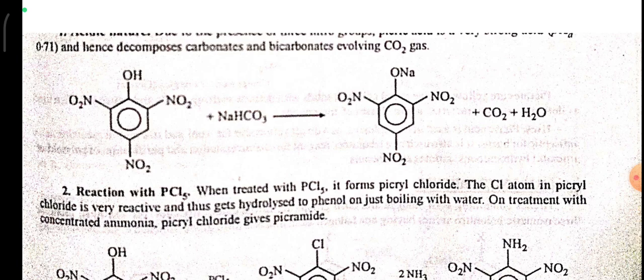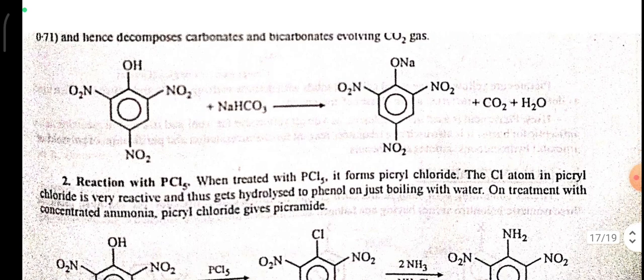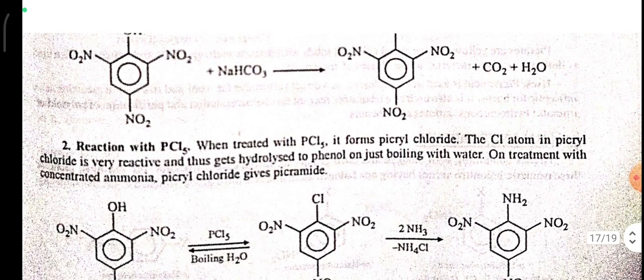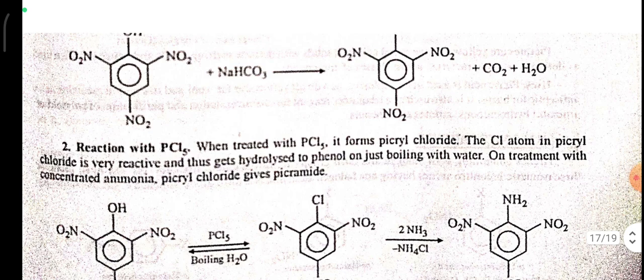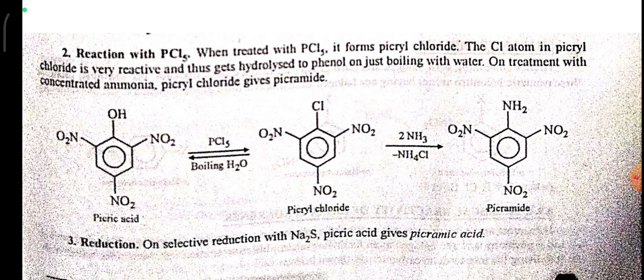Picric acid reacts with NaHCO3 to give the sodium salt plus CO2 plus H2O. Reaction with PCl5: when treated with PCl5, it forms picryl chloride. The chlorine atom in picryl chloride is very reactive and thus gets hydrolyzed to picric acid on boiling with water. On treatment with concentrated ammonia, picryl chloride gives picramide.